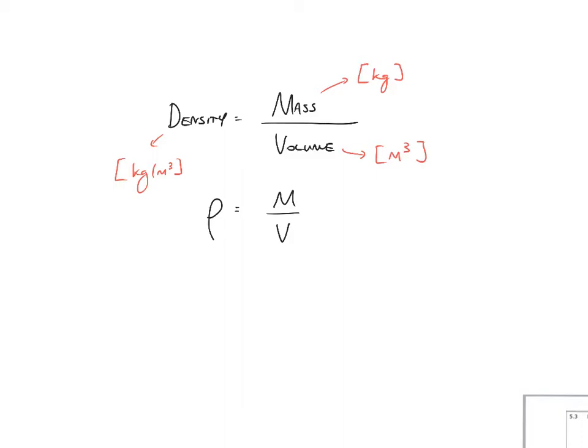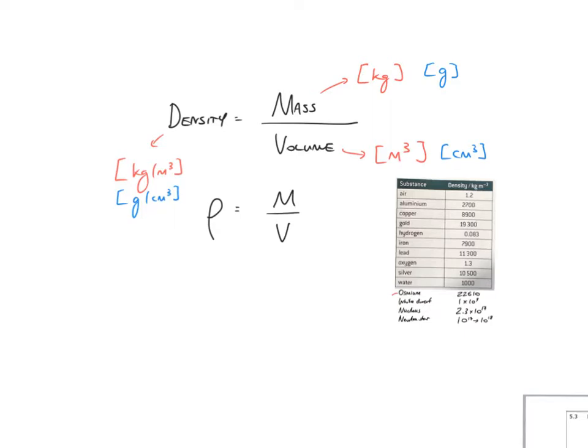Of course, if you choose to use units of grams and centimeters cubed, that will give you a density in grams per centimeter cubed. You have to be very careful about keeping track of units. If in doubt, just convert to kilograms, meters cubed and kilograms per meter cubed.